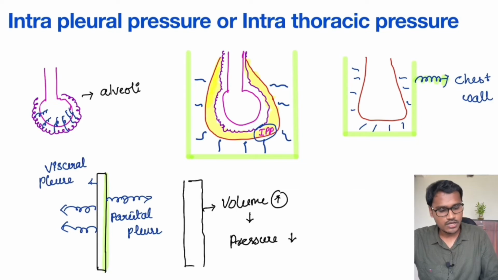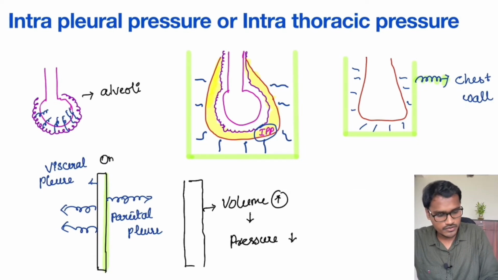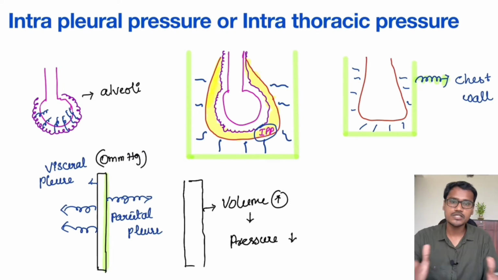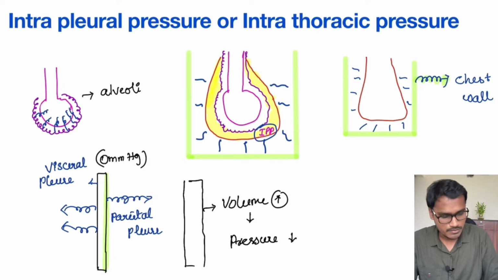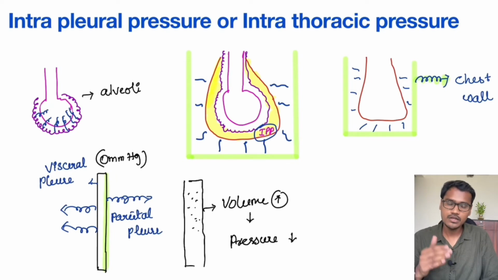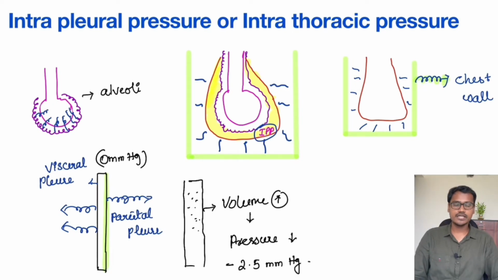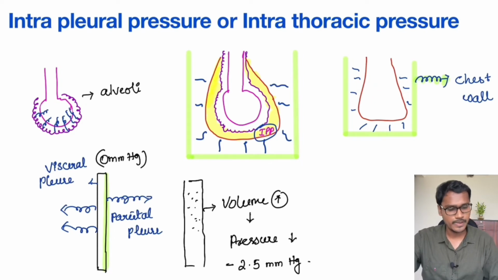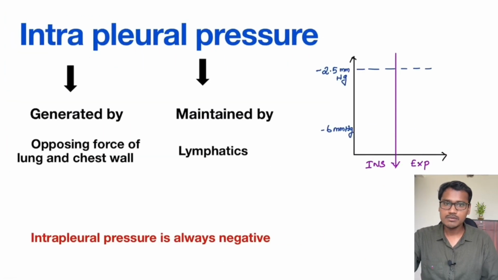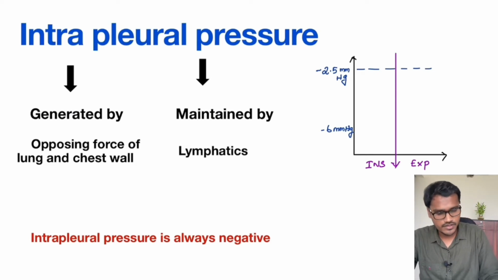Now the pressure drops. Normally the pressure starts at 0 mm of Hg, but because of these two opposing forces, that is the lung and the chest wall, the pressure is going to fall below 0, down to minus 2.5 mm of Hg. So even at rest, the intrapleural pressure is in a negative state. What is the reason? Because of the opposing forces of the lung and the chest wall. So the intrapleural pressure is generated by the opposing forces of the lung and the chest wall. That's what we have written here.